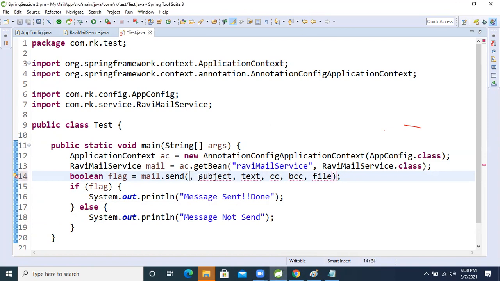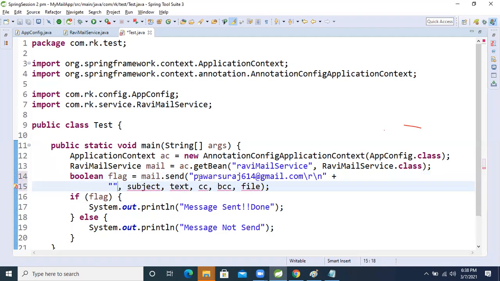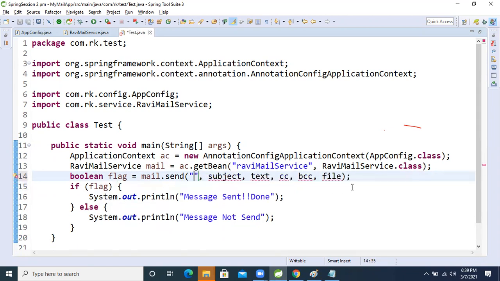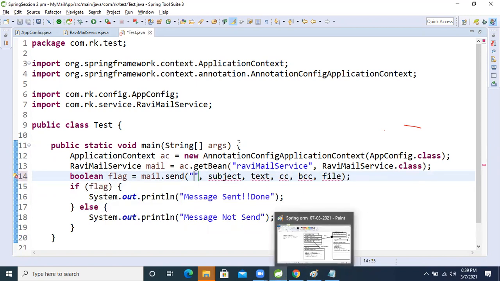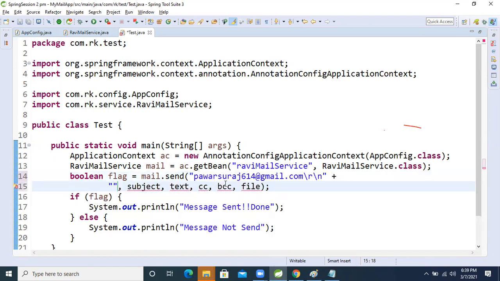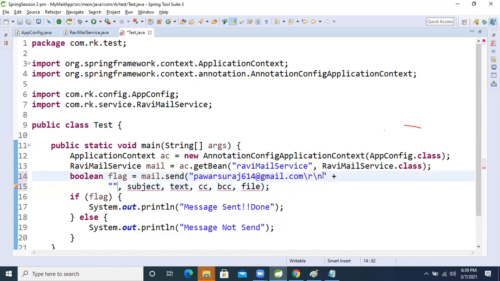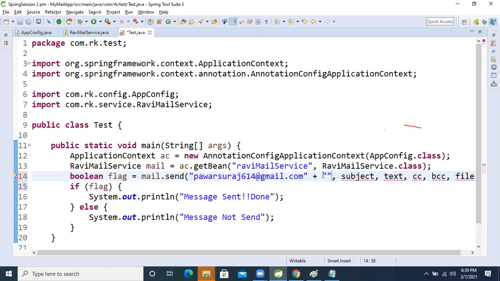So this time, I want to send the mail to Suraj. Okay, this is the email ID. Yes. Okay.